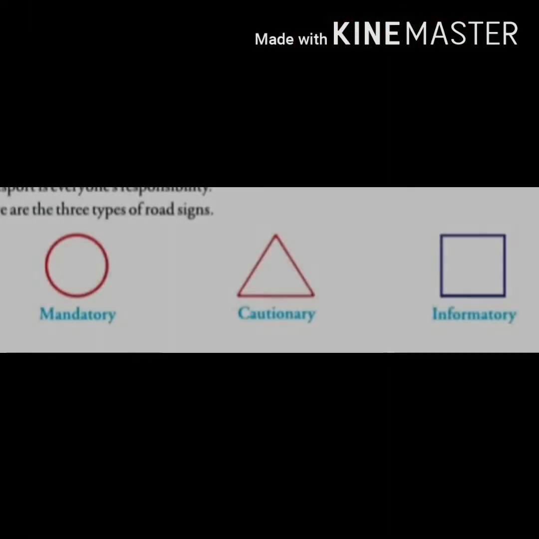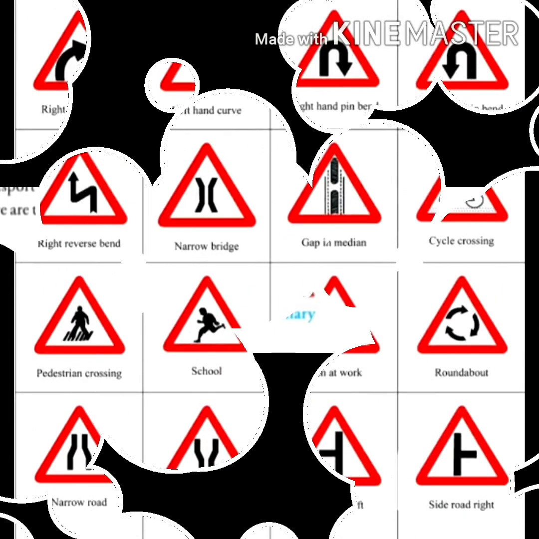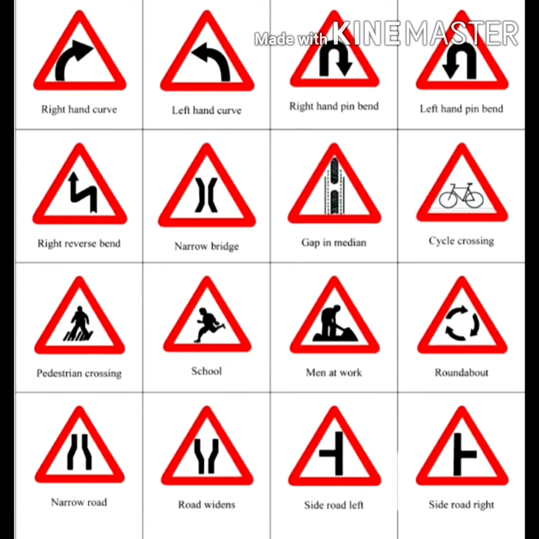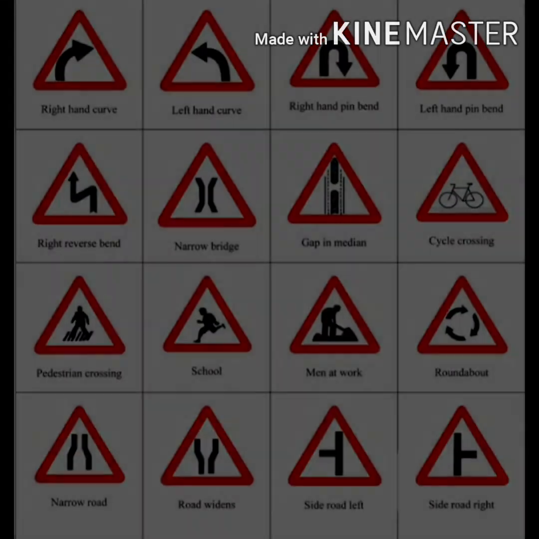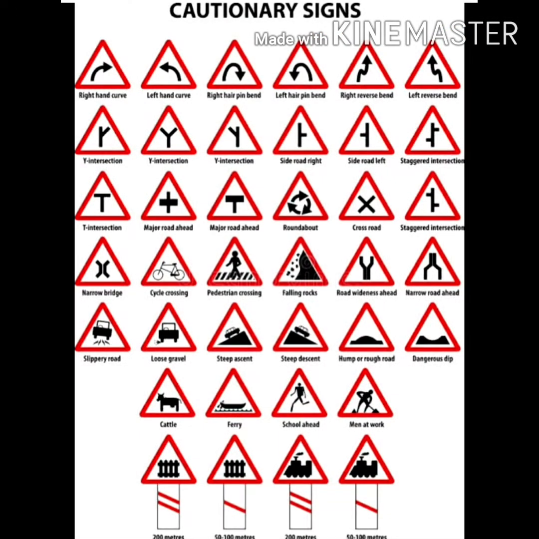The second is red triangle. These are cautionary road signs. These signs are meant to warn the drivers about hazards or situations lying ahead of the road. These are some common cautionary signs.